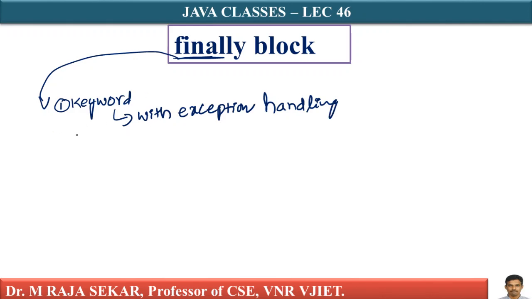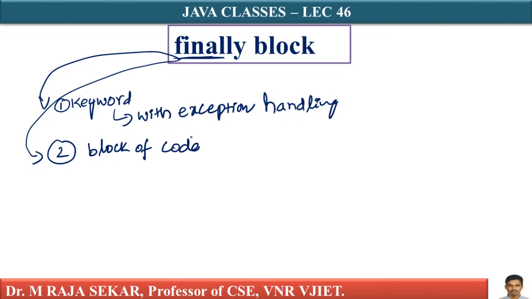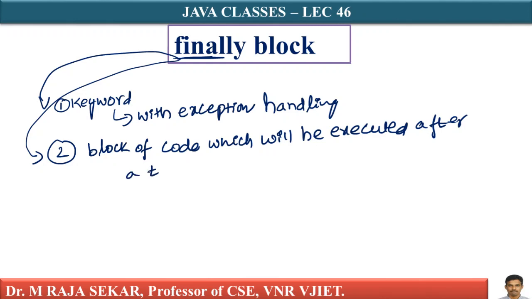Finally represents a block of code that will be executed after a try catch block, isn't it?